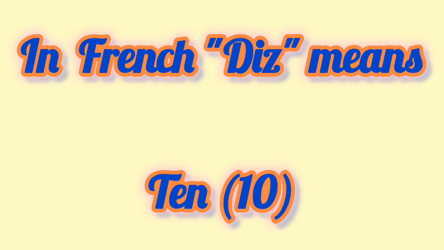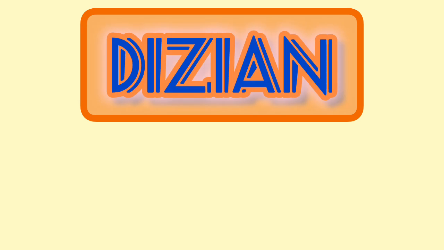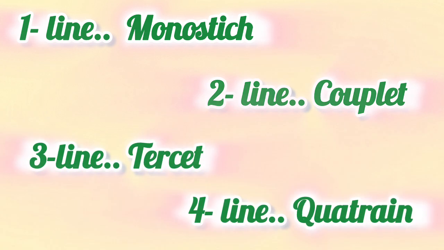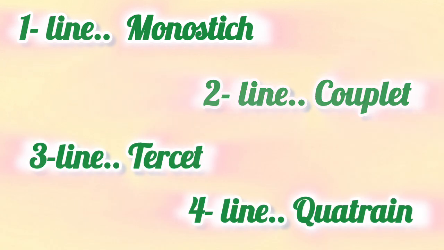So this way it's a term which is related to the poetic stanza forms, and it is having 10 lines. So these are the different names of the poetic stanzas comprising 1 line, 2 line up to line 10.